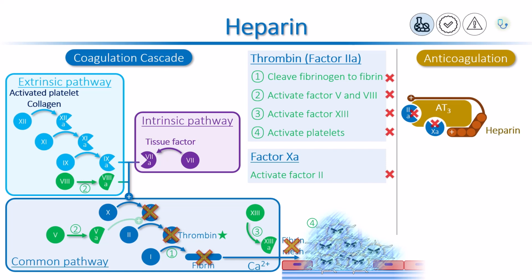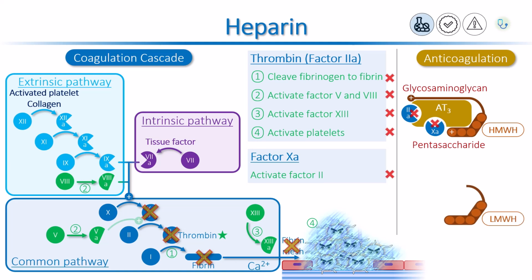The anticoagulant activity of heparin is related to its chemical structure. It has two parts. There is a chain made of 5 sugar molecules, called the pentasaccharide body, and a tail which is made of glycosaminoglycans. Depending on the length of the tail, there are two types of heparin. Heparin with a longer glycosaminoglycan tail is called high molecular weight heparin, whereas low molecular weight heparin has a smaller size, with a much shorter tail.